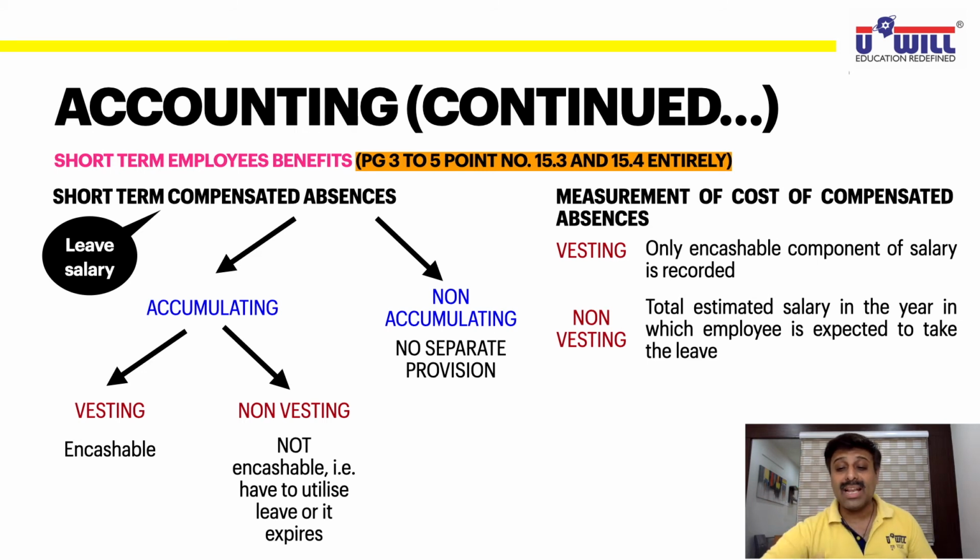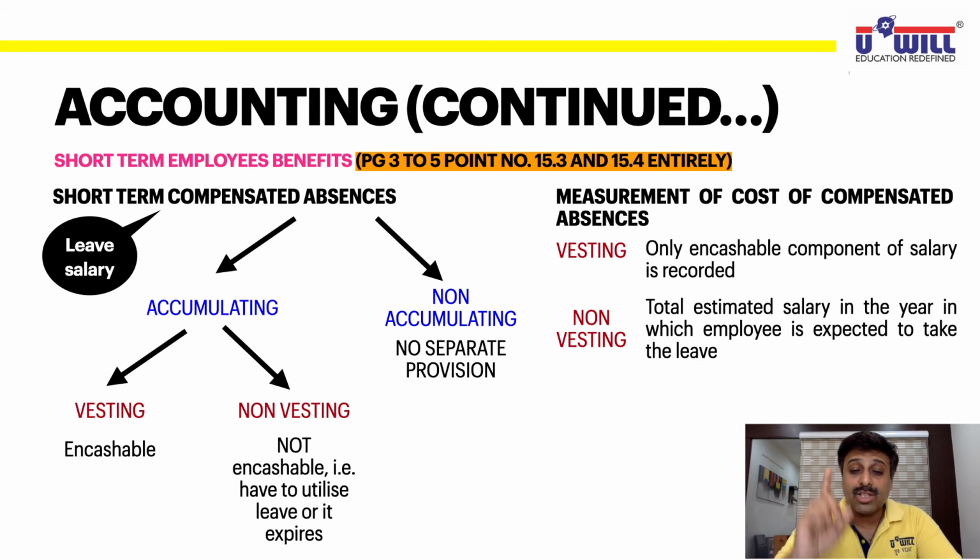So the company has to make an estimate on the basis of past experience. Whatever his total estimated salary is in the year in which he is expected to take the leave, that amount is to be treated as an expense of the current year. Accounting, we have already seen how it is to be done. You have to debit it to the P&L account of the current year, whether the money is paid in the current year or not.